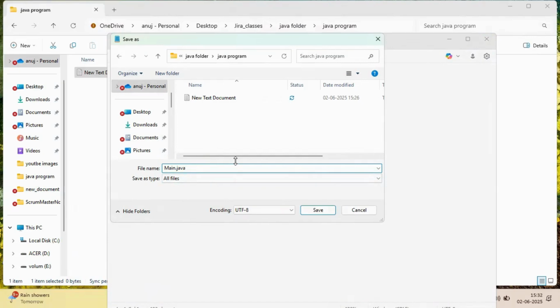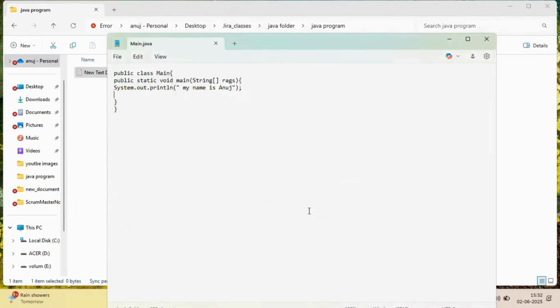If you are writing code in Python, it is .py; if you are writing code in HTML, it is .html. In this way, the extension depends on the language. So just save the file.